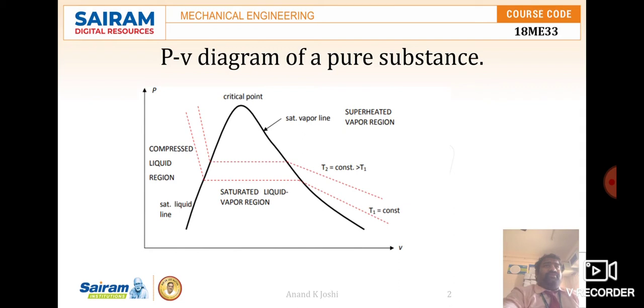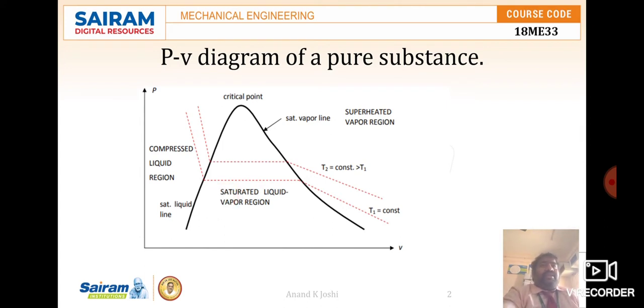Here you can observe that at a given pressure, the temperature at which the pure substance starts boiling is what we call the saturation temperature, shown here on the saturation line. Likewise, as we go on increasing the temperature, the pressure at which the pure substance starts boiling is called the saturation pressure at this point.